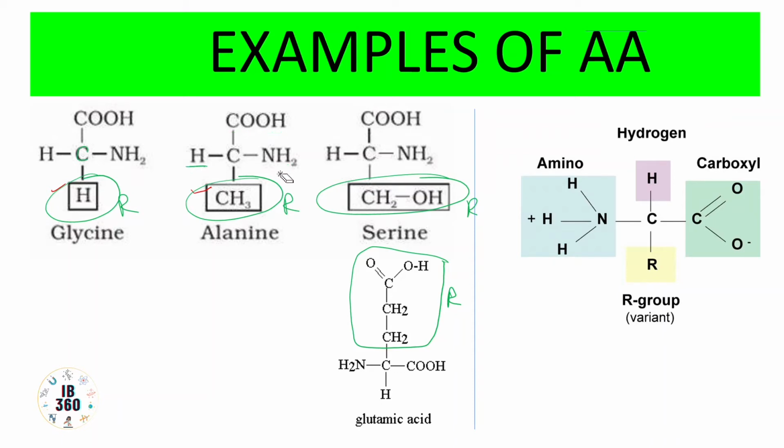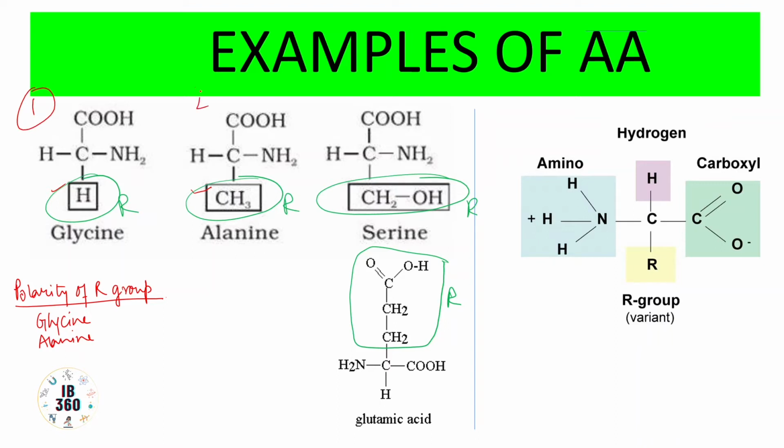Okay, the next topic is polarity of the R group. In glycine and in alanine, you can notice that the R groups are nonpolar. I am talking only about these 4 examples. There are several other amino acids, but we are not considering those. I am just giving you examples through these 4 amino acids.